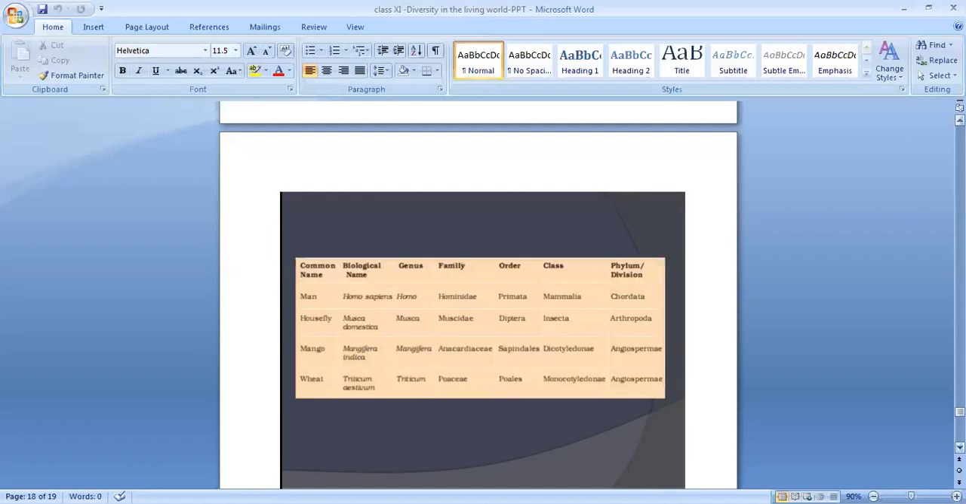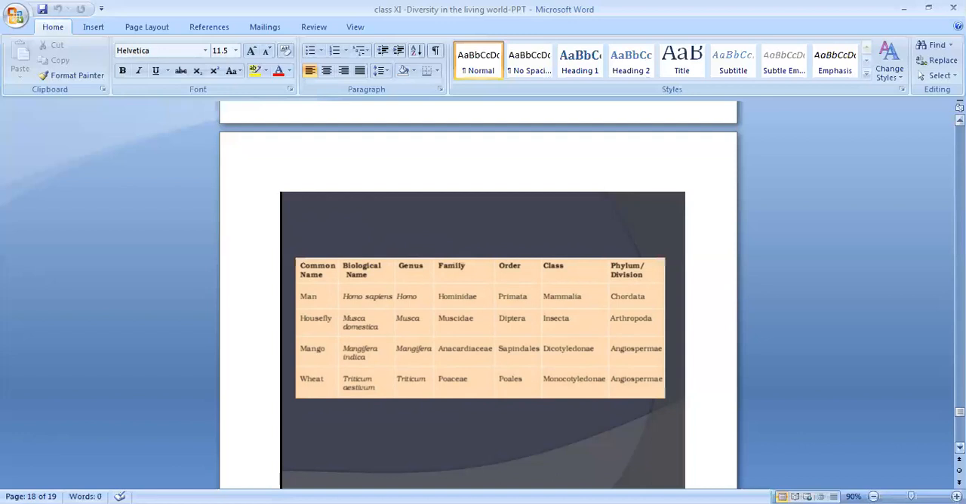Here you can see there are some examples given: common name, biological name, genus, family, order, class, phylum or division. If you are taking man, biological name Homo sapiens, genus Homo, family Hominidae, order Primata, class Mammalia, phylum Chordata. Same like housefly: Musca domestica, genus Musca, family Muscidae, order Diptera, class Insecta, phylum Arthropoda.